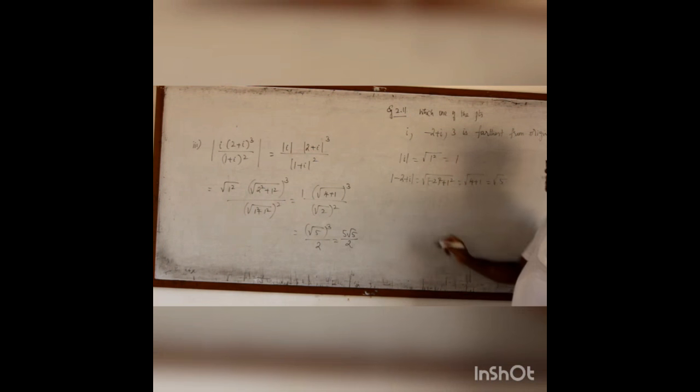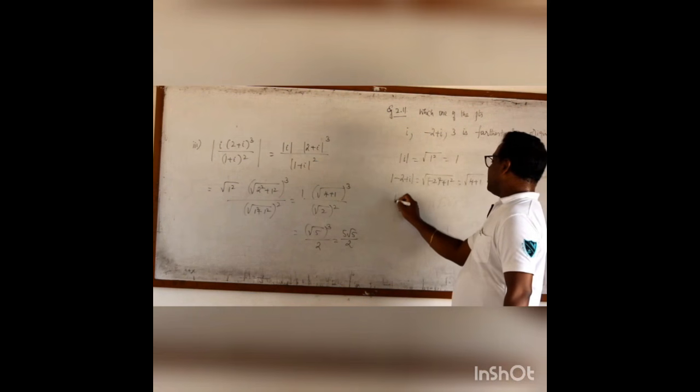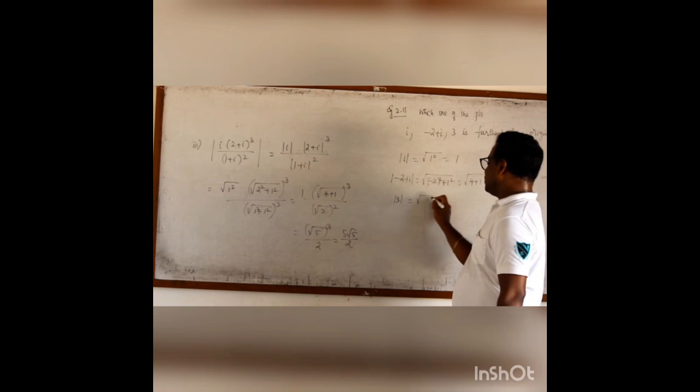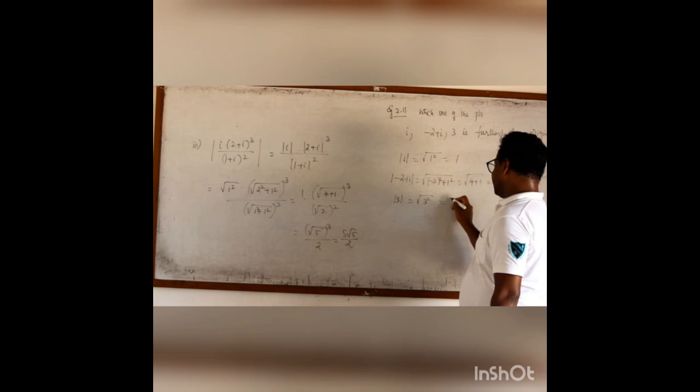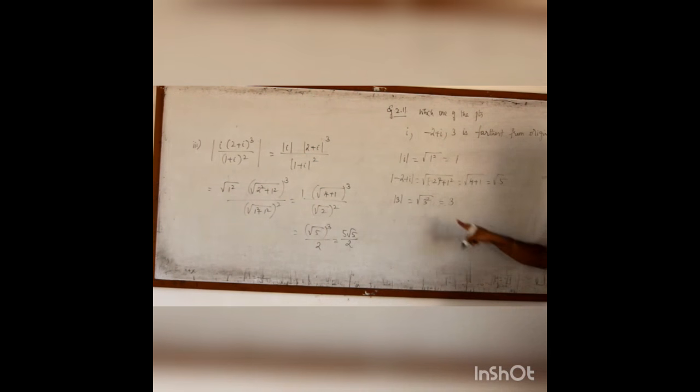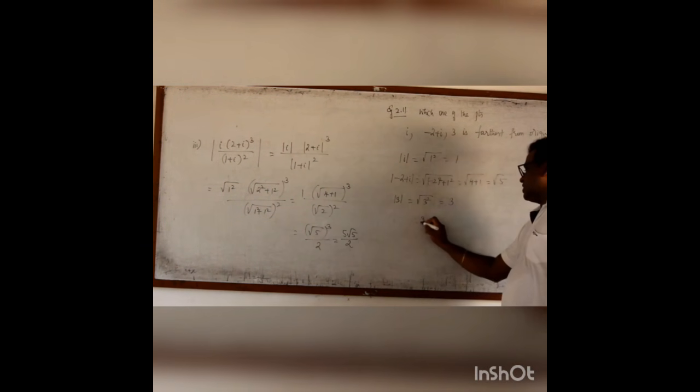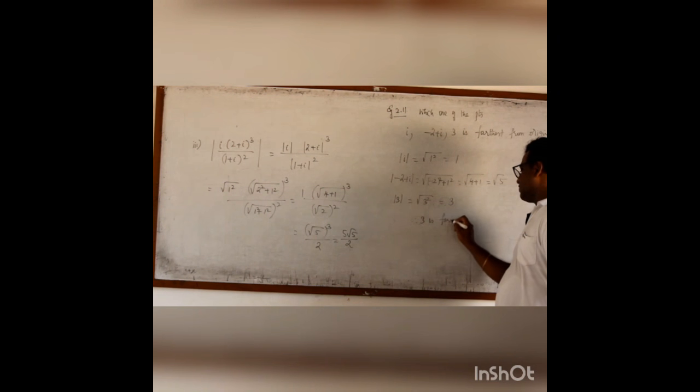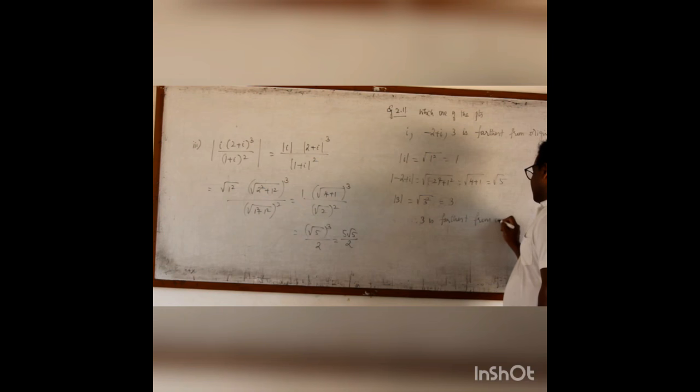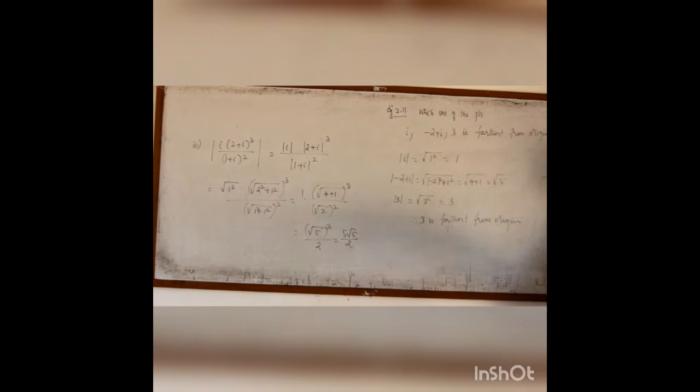Then modulus of 3 is root of 3 square, which is 3. Now 3 is the biggest of these three numbers. Therefore 3 is farthest from the origin.